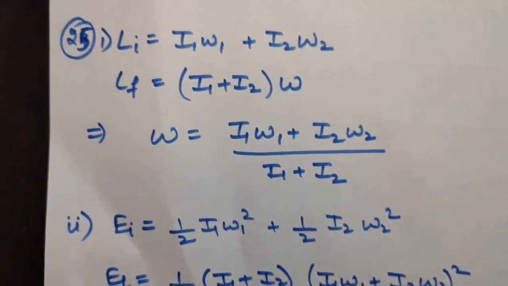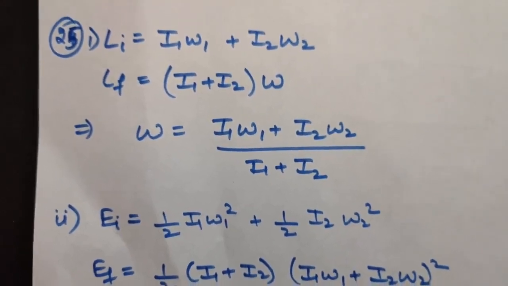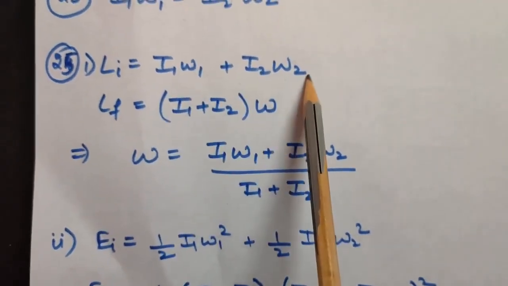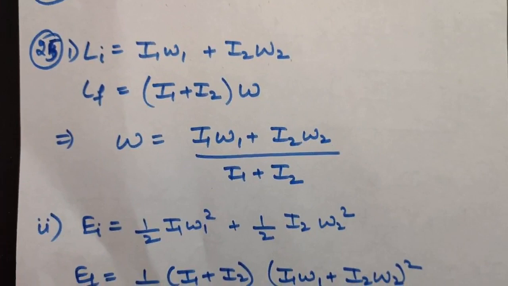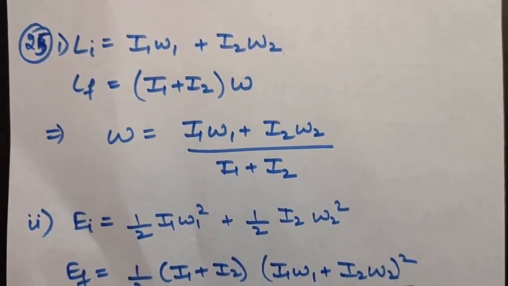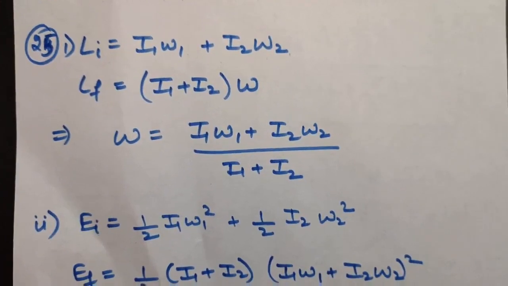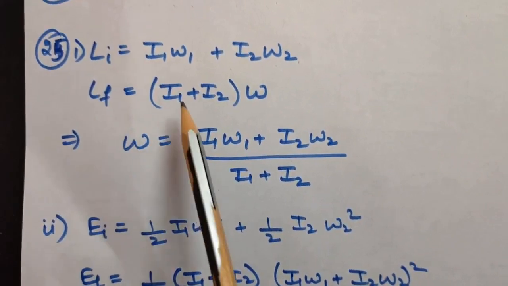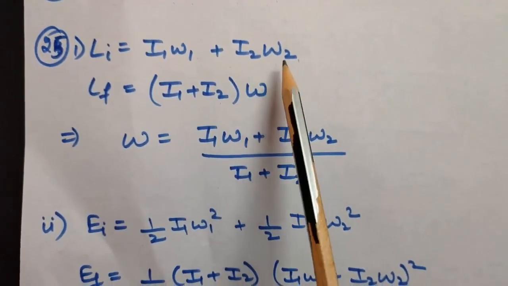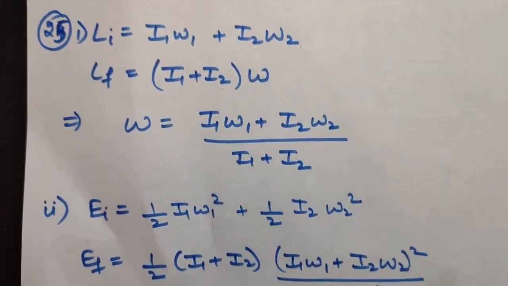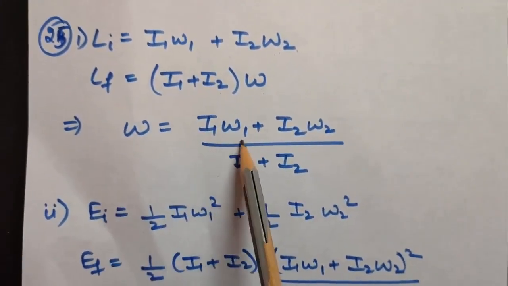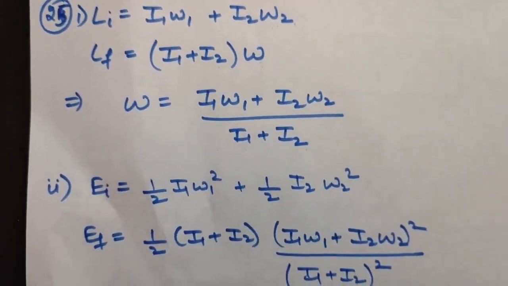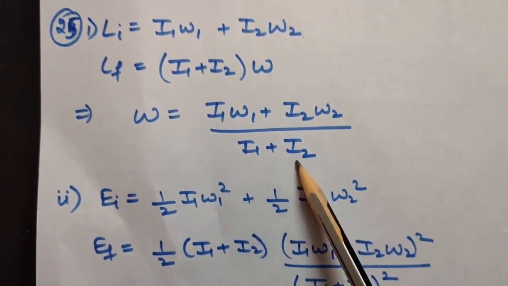Again here we will be using conservation of angular momentum. When they were rotating separately, L initial will be I1 omega 1 plus I2 omega 2. But when they are brought together such that their rotation axes coincide, they will now rotate with the same angular velocity. So L final, the final angular momentum, will be I1 plus I2 into omega. From these two equations, by using conservation of angular momentum, omega will come to be I1 omega 1 plus I2 omega 2 upon I1 plus I2. So mark it. This is how the angular velocity is calculated in the first part.